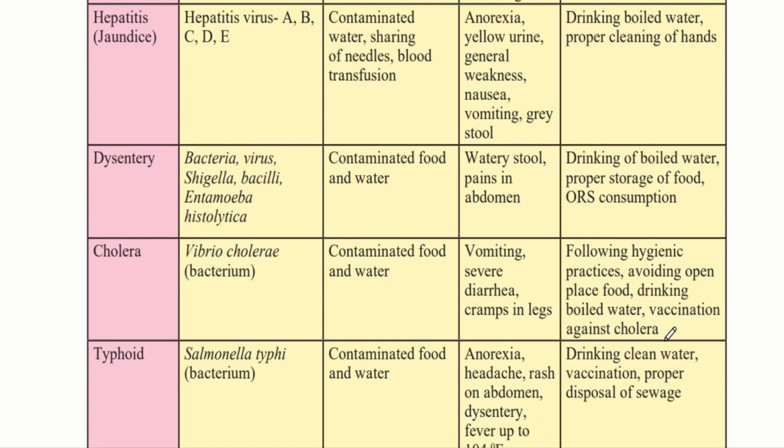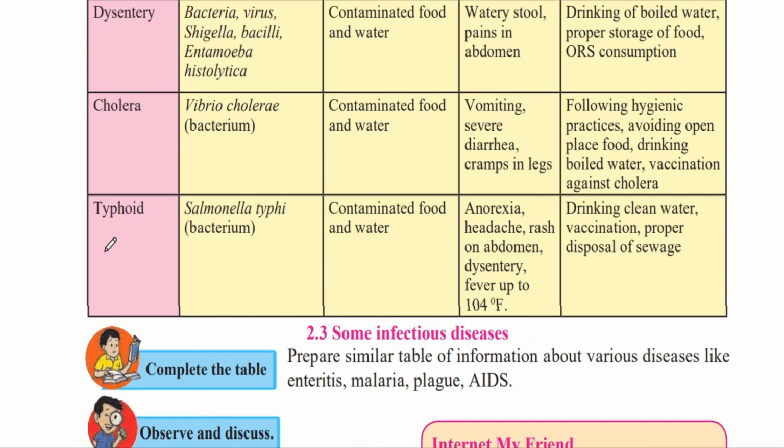then we will not get cholera. The next disease is typhoid, and this is also a very common disease in India. This disease is also caused by a bacteria, but this bacteria's name is Salmonella typhi. So Salmonella typhi will cause typhoid. Contaminated water and food is the cause of the disease. So again, if we eat contaminated food and water that contains Salmonella typhi, then we will get typhoid.